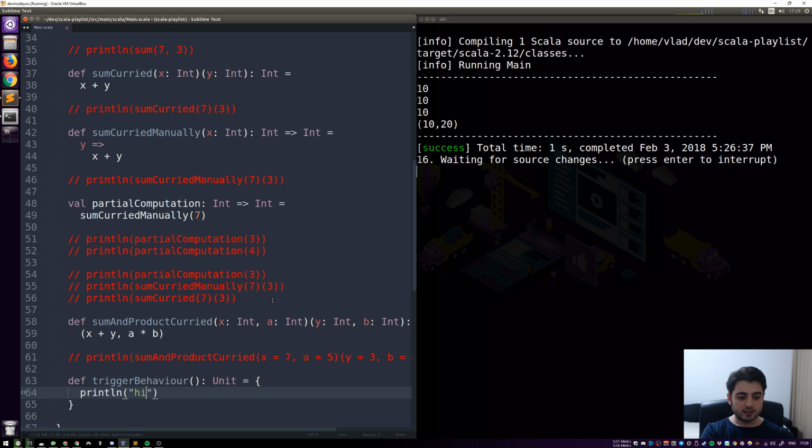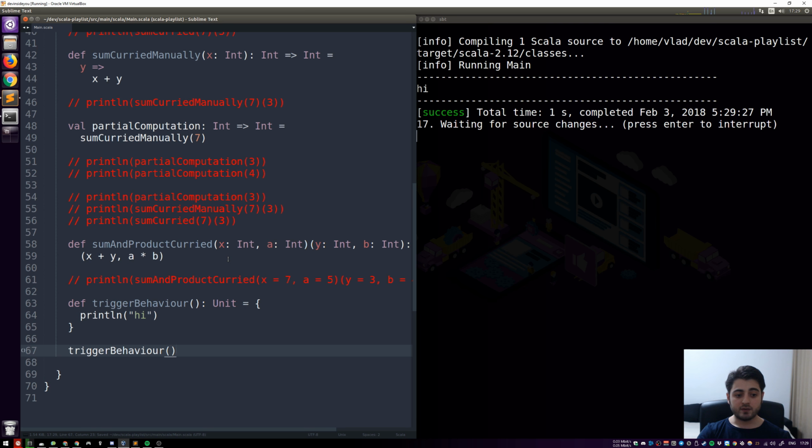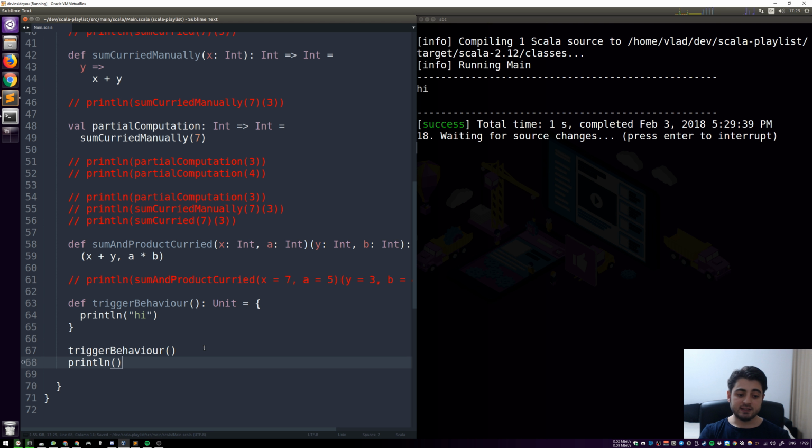Okay, so now over here we're just gonna trigger this behavior, and we should see "hi". In fact, even println itself is a function like this, right? So we just call it like that. We just trigger a behavior of printing something to the console, in this case an empty line.